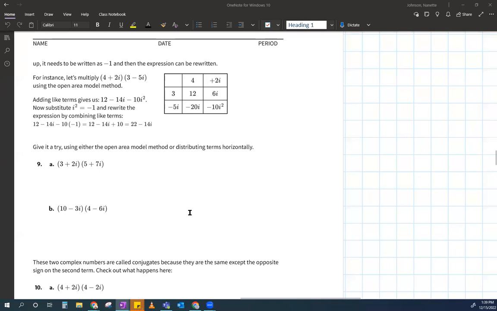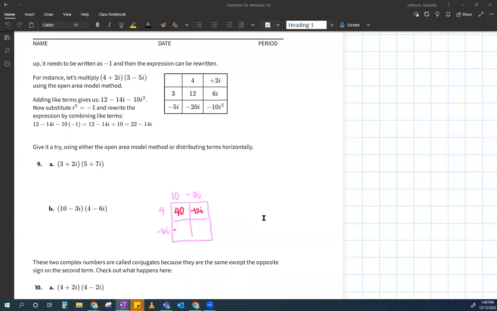Okay. So when you're multiplying, you'll notice how similar it looks to the stuff that we've done in the past. So I just draw my box, or my open area model, and then I get 10 minus 3i and 4 minus 6i. Then you just multiply. Multiplying is not a big deal. This is 40. This is negative 12 i's. This is negative 60 i's.